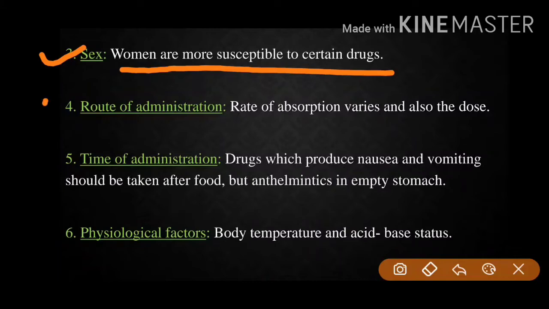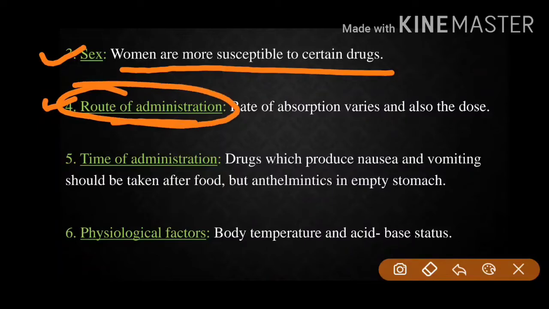Now fourth is route of administration. We have already been done with this term. Various routes I have already taught you, so please visit the description box for the link. Now the rate of absorption varies and also the dose.